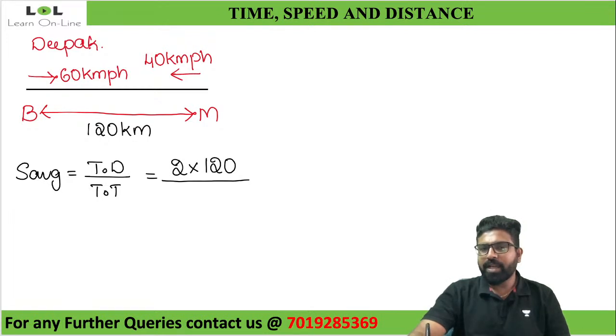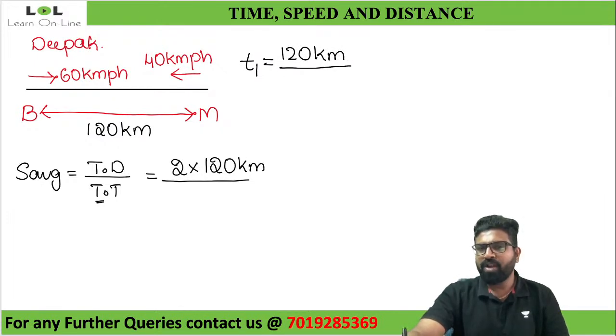What is the total time taken? What is the time he's taking while traveling from Bangalore to Mysore? That time is distance divided by speed. What is the distance from Bangalore to Mysore? 120 kilometers. What is the speed with which he'll be traveling? 60 kilometer per hour.